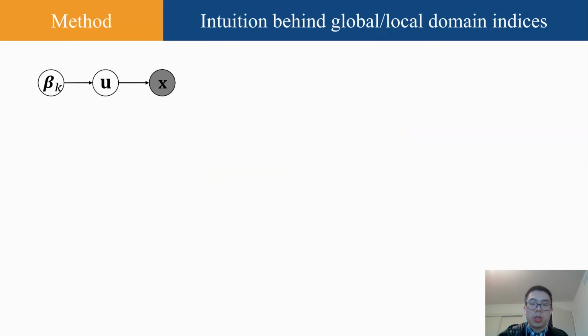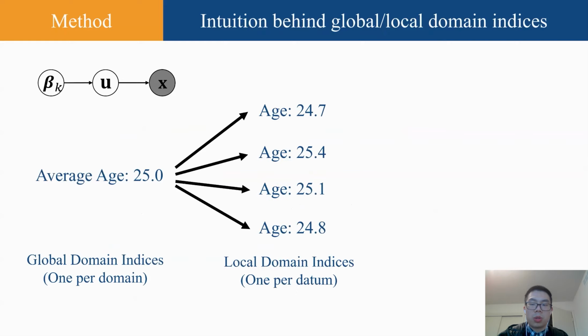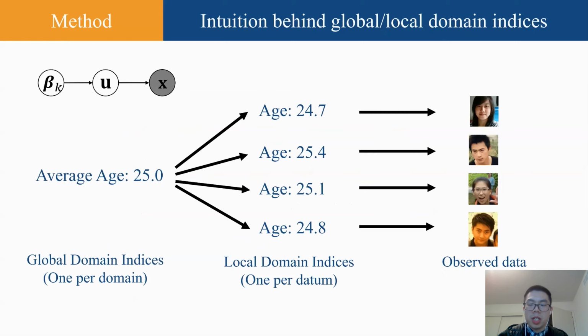To provide some intuition about this generation process, I will take the gender classification task as the example again. We begin by generating the global domain indices, such as the average age. Then we produce the local domain indices, which is the age for each face shot. Based on these ages, we generate the observed data. The reason for using this hierarchical structure is that it can significantly boost the learning efficiency.